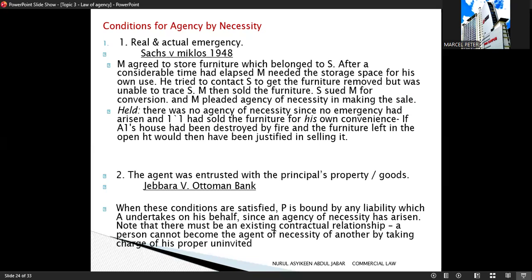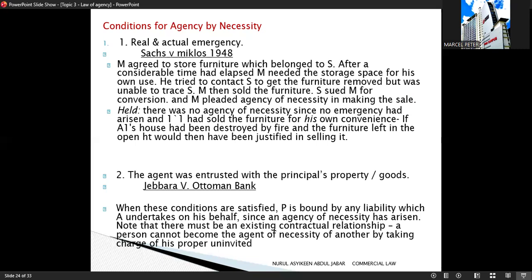So the court held that there was no real emergency. M sold the furniture for his own convenience. Therefore, no agency by necessity existed. Okay, so the court said if there had been a real emergency, for example, a fire destroying the house, then selling the furniture might have been justified.